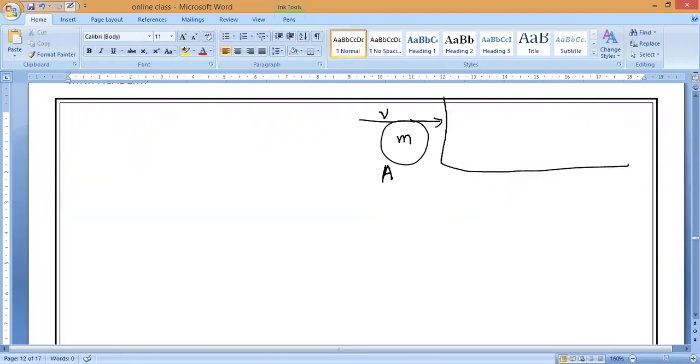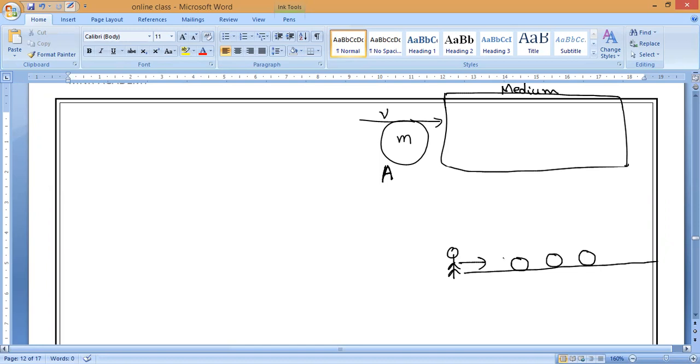Let me imagine the medium. What do you mean by medium? You know, air or any other medium. Now, for example, if you hit the ball with the bat, and nobody is stopping it, will the ball be in continuous motion, or after traveling a certain distance will it automatically come to rest?